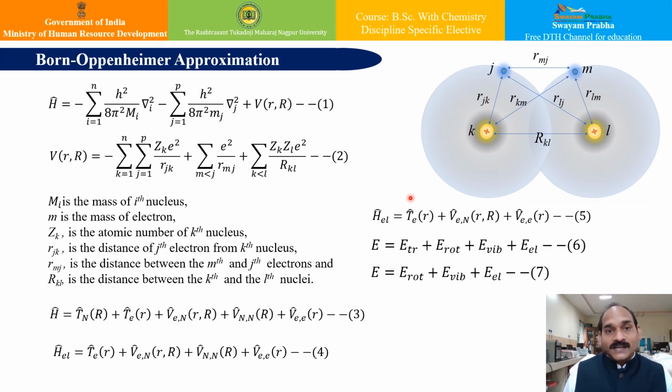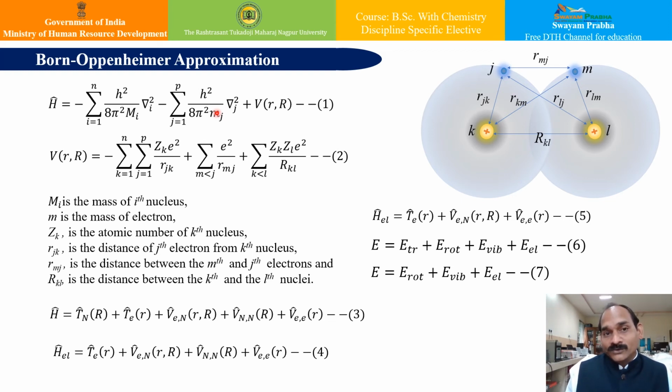For this, let us first try to write down the Hamiltonian for a diatomic molecule like this. Again, this is not new to you. We have written all the terms. You can see the nuclear kinetic term, the electronic kinetic term, and then the potential energy term, which is specified by equation number 2, wherein you can see the nuclear-electronic interaction, the inter-electronic interaction, and the internuclear interactions. If I put all these terms together in V of R, I get the complete expression of the Hamiltonian H cap.